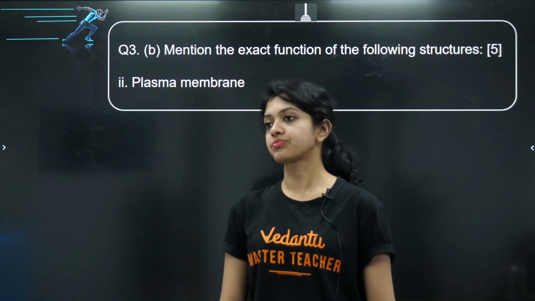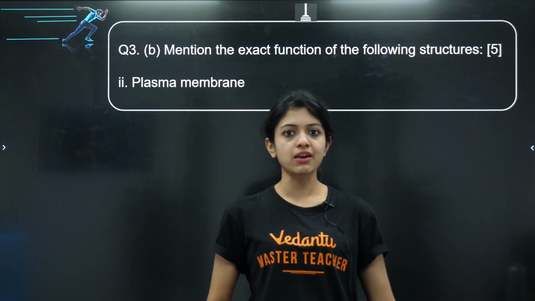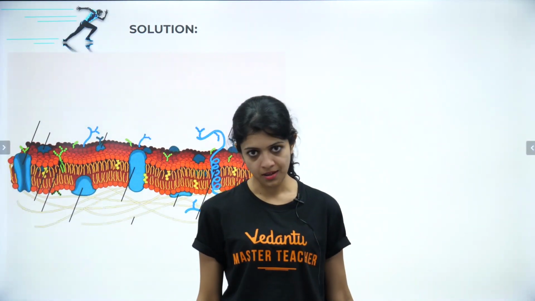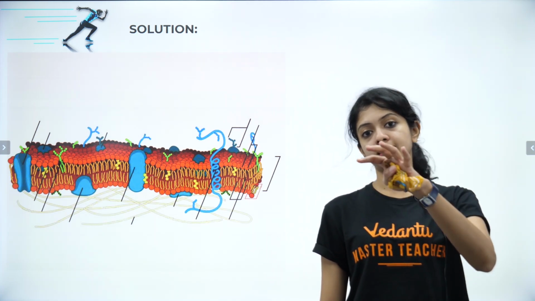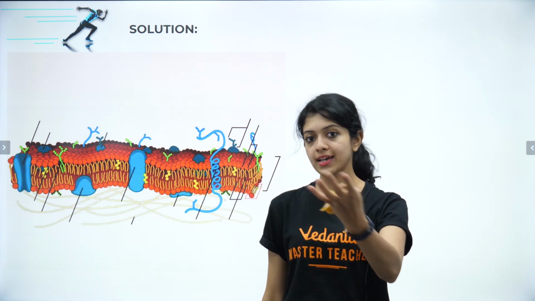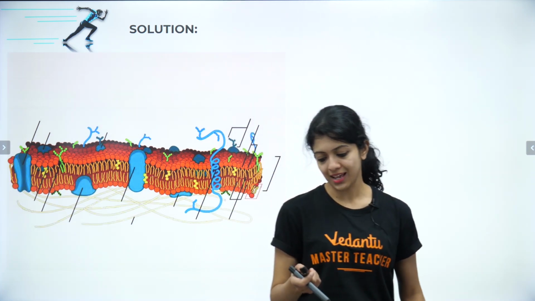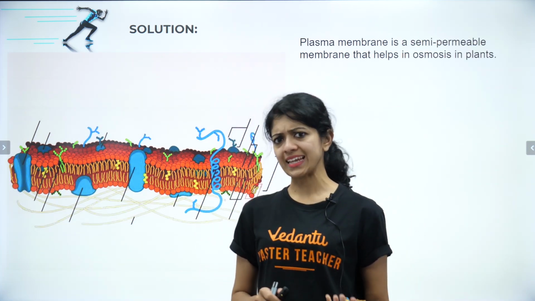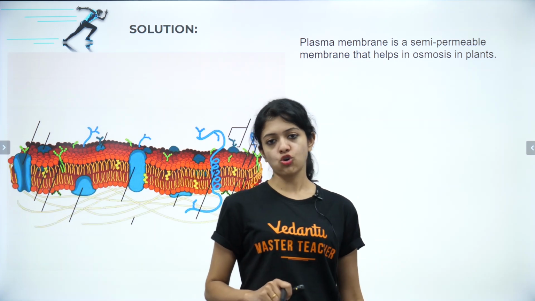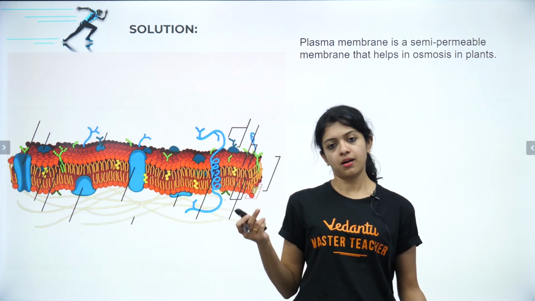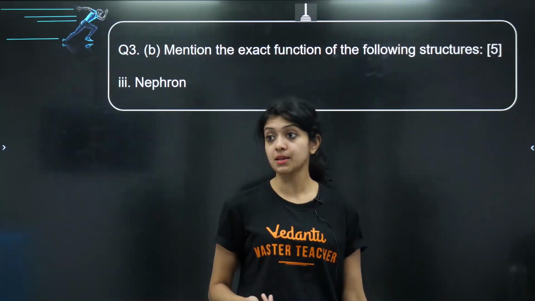The next one, plasma membrane. Very, very simple. All of us have been hearing from grade 5 or 6 about what is plasma membrane, right? It's the outermost membrane of an animal cell and the second to the outermost membrane in a plant cell, right? What does it do? It basically is a semi-permeable membrane that helps in osmosis in plants. Okay, in animals also it's something very similar to this. Selectively allows particles to enter and leave the cell. That is the plasma membrane.